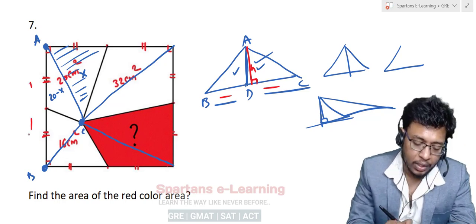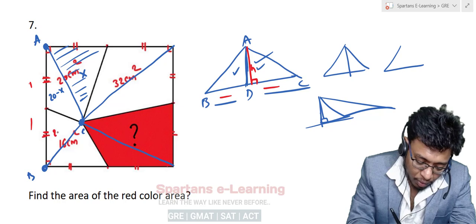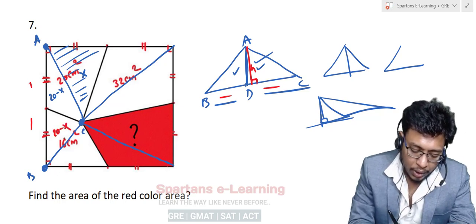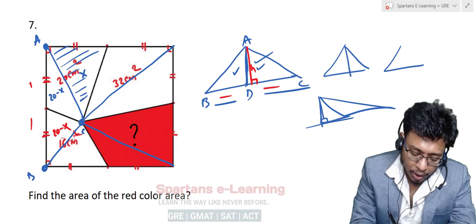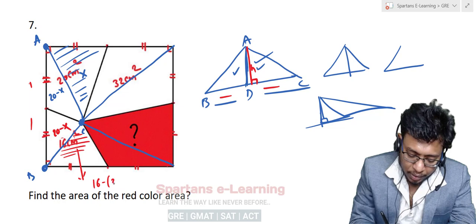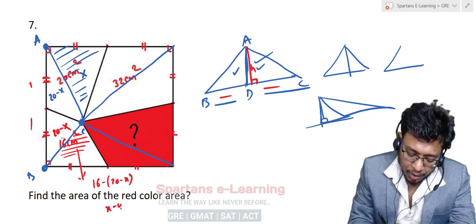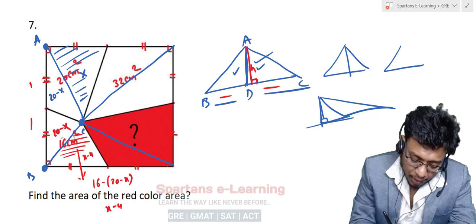If this is 1, this is 1, the area of this part will be 20 minus x. Now the total area, you know, is 16 here. So this particular red color one will be 16 minus (20 minus x), so it will be x minus 4. So this area will be x minus 4.